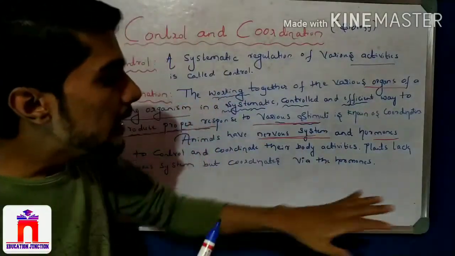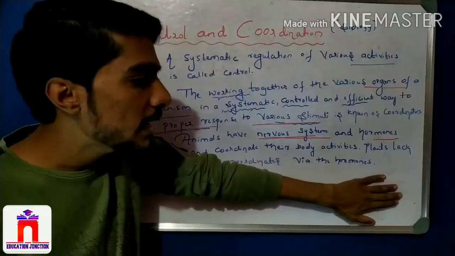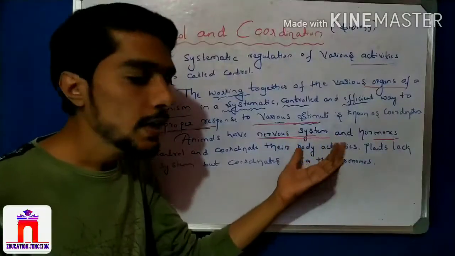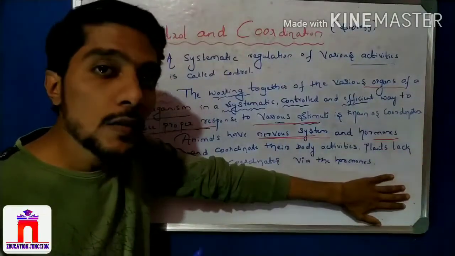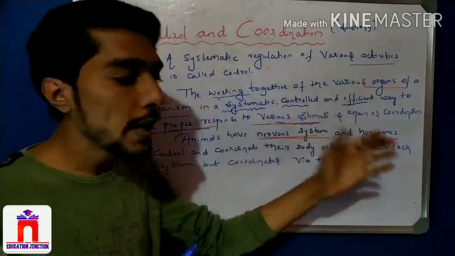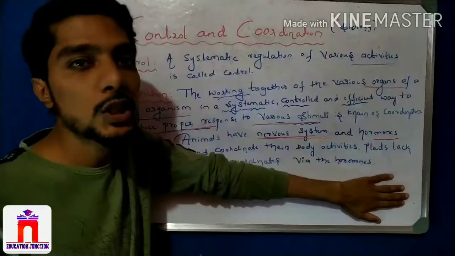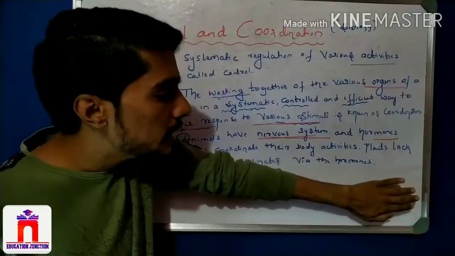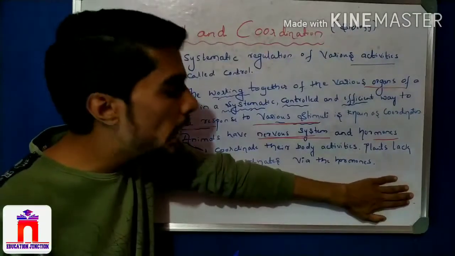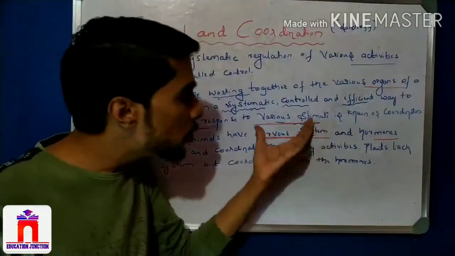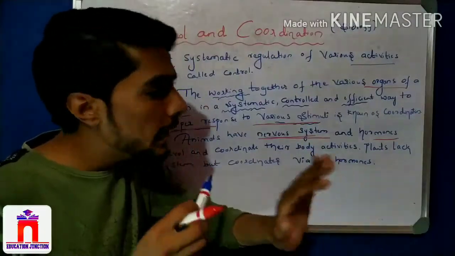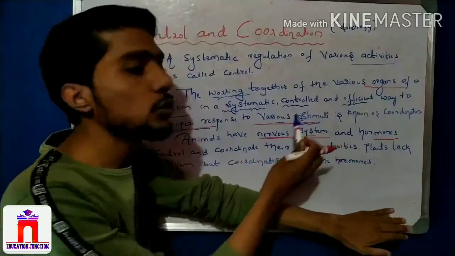If I touch a board, I say that this board is hard. How do I feel the hardness? Because of the nervous system, right? The organ gives the proper response to the stimulus. Here, touching the board is the stimulus, and the board is hard, so I touch the board and feel the hardness. The proper response to the stimulus is done by the nervous system. If there is no nervous system, it is impossible to detect the proper response to a stimulus.